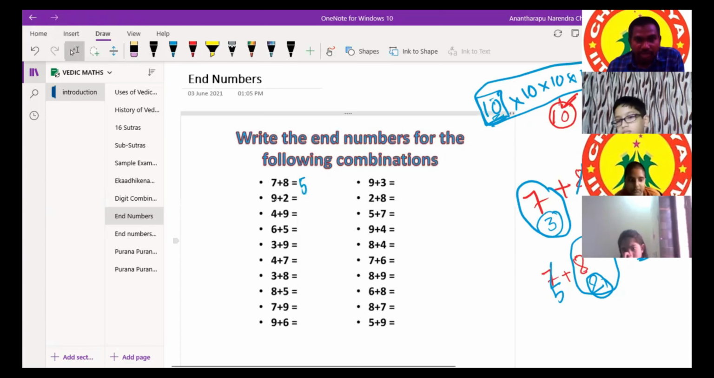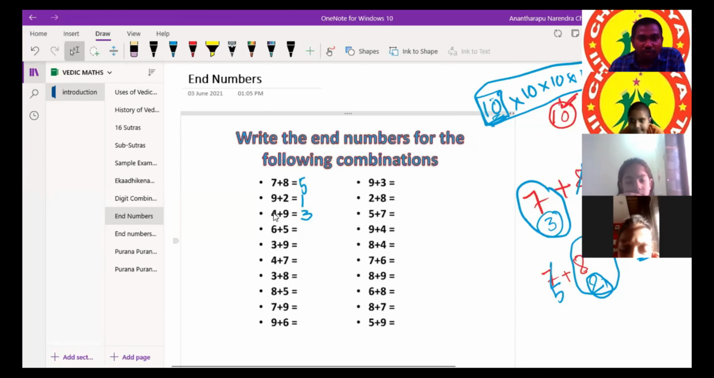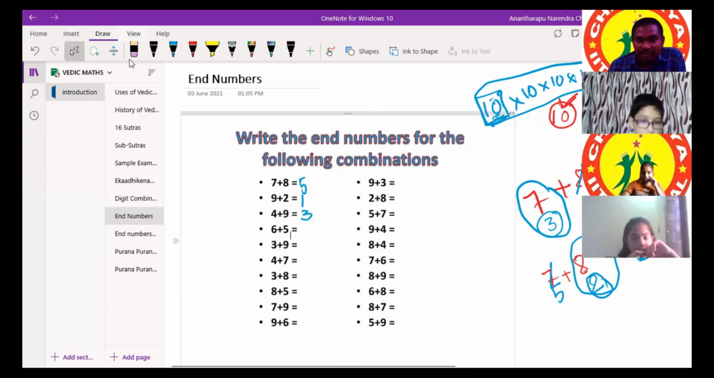Now tell me, 9 plus 2 is how much? 11. The end digit is 1. 4 plus 9, end digit is? 1. Sorry, sir, I'm telling 9 plus 2. Just ignore, the figure is 1. 3 plus 9, the next one is also 1. 1 is 2. 4 plus 7.